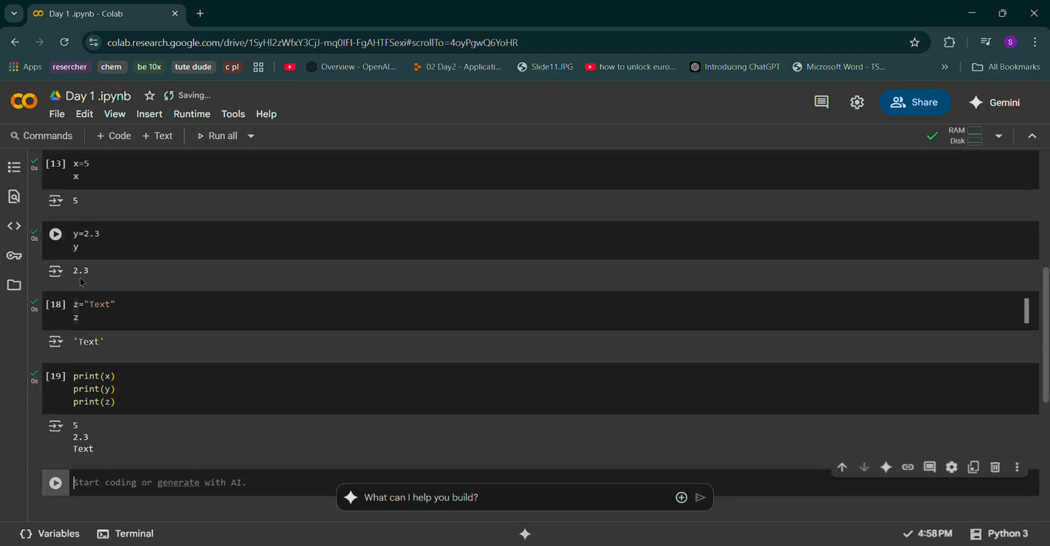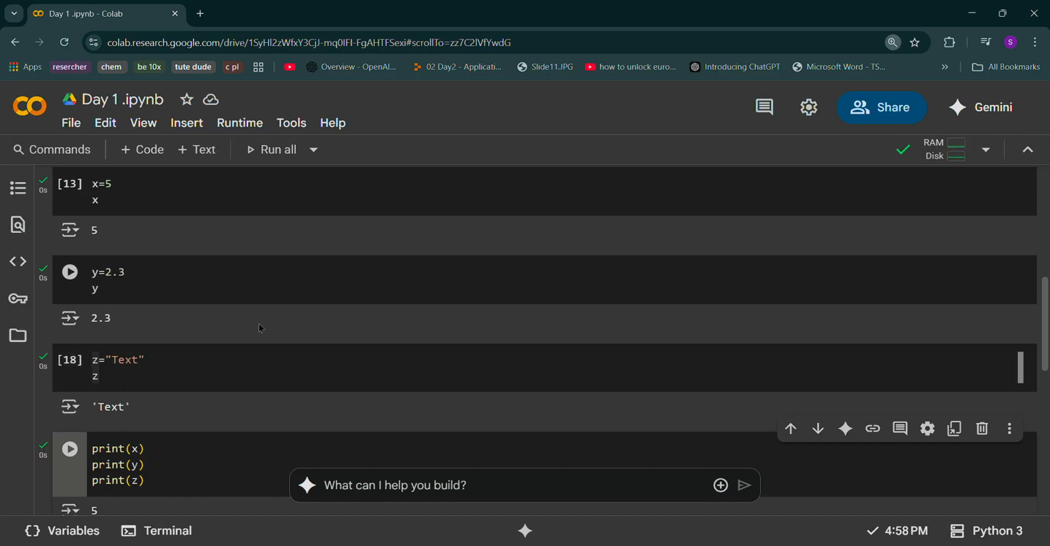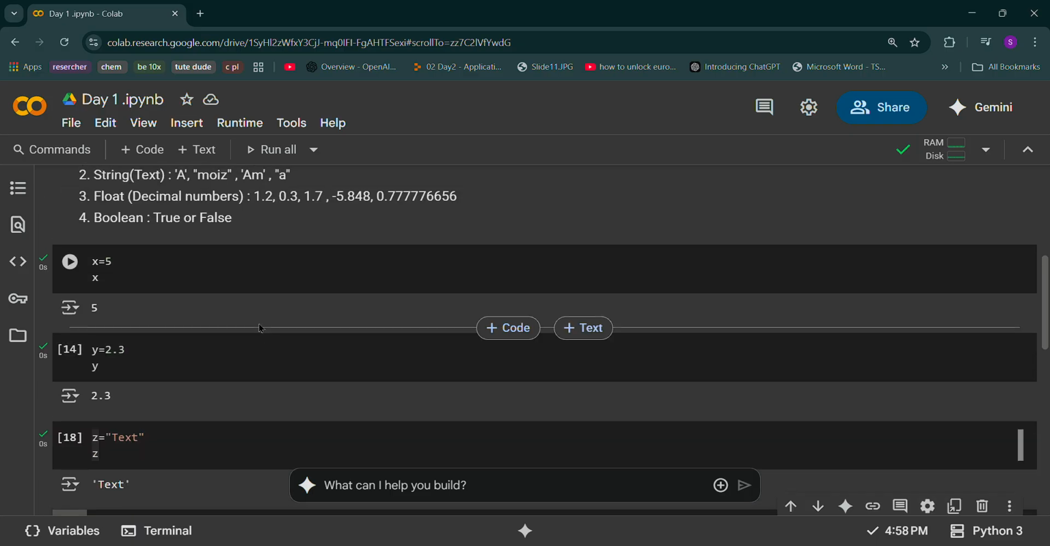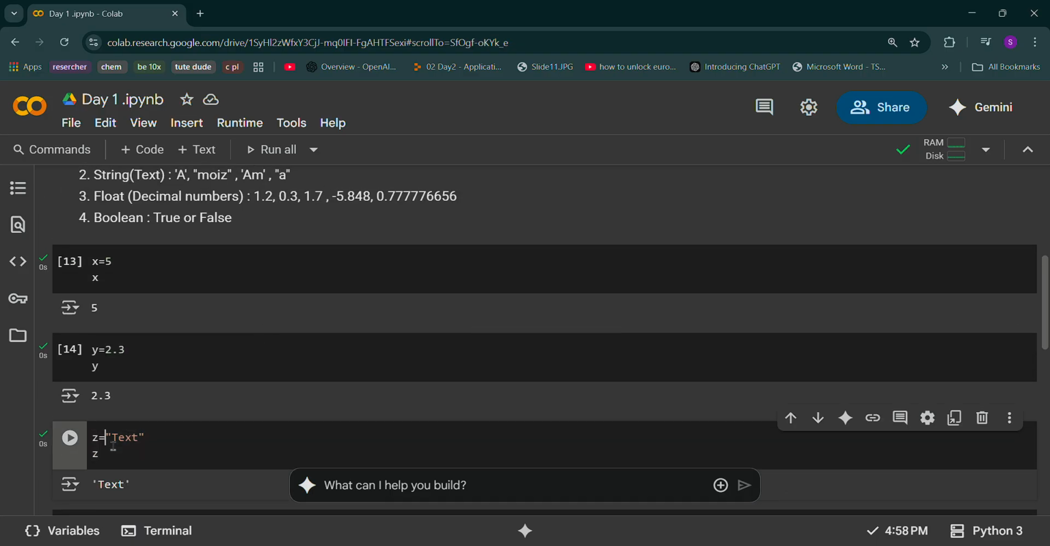And yes, see, x value. What was x value? 5. It returned us 5. What was y value? Y value was 2.3. It returned us 2.3. What was z value? Z was storing a value like text. And we got that. So these are the data types. This is how we'll print.